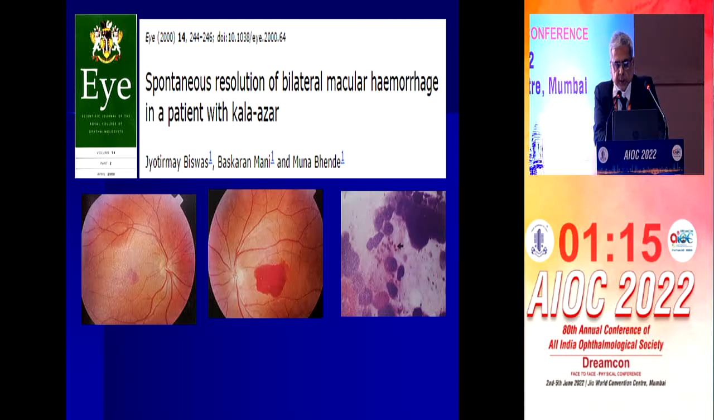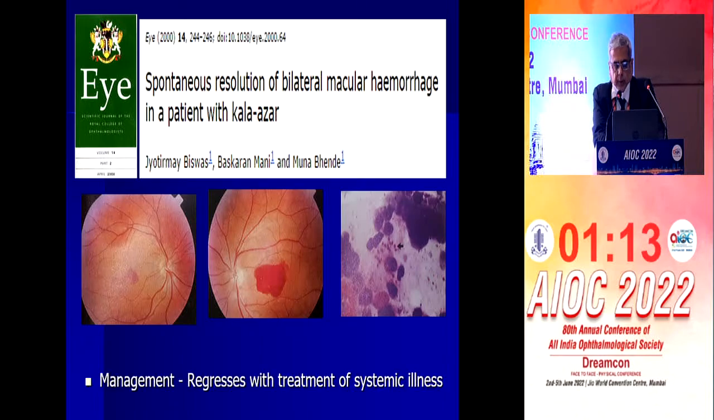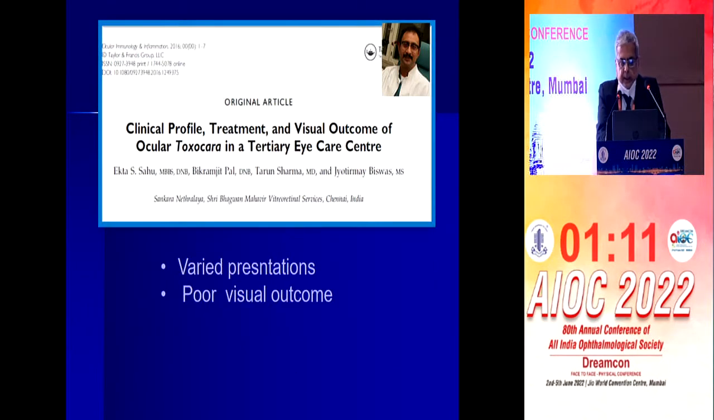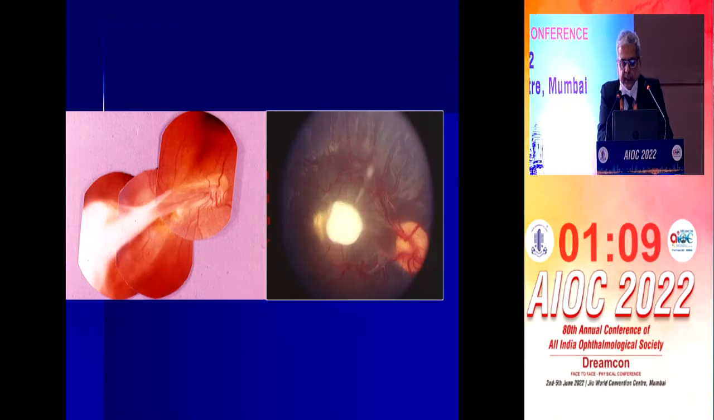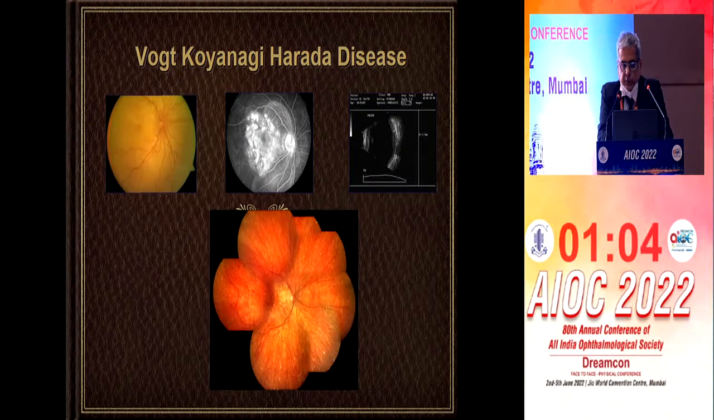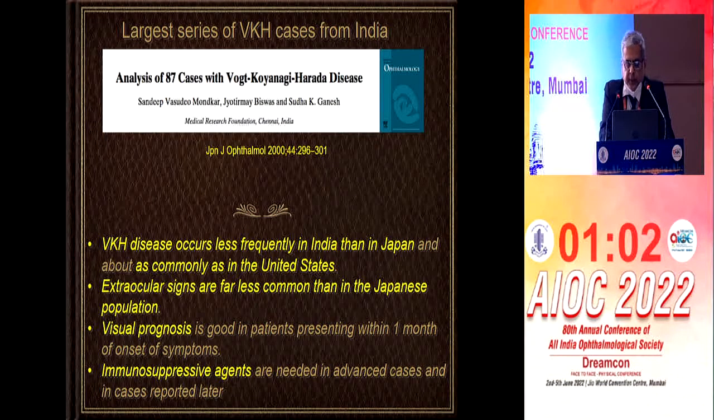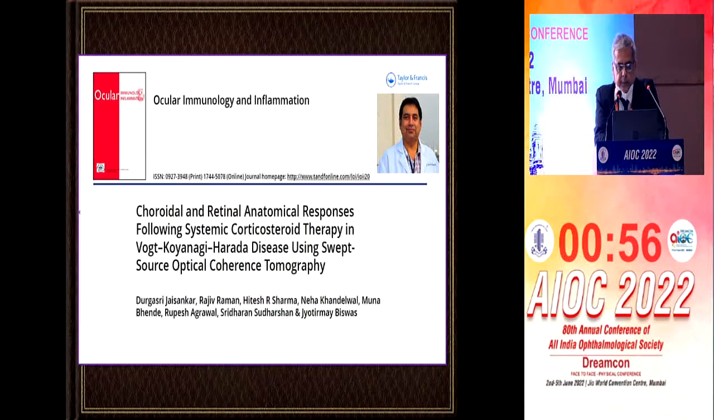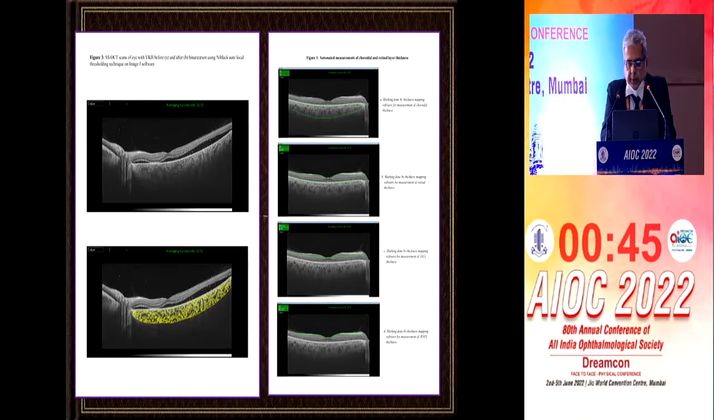In Kala-azar patients, we described the Leishman-Donovan bodies, and the clinical profile of Toxocara we have described, as well as VKH. We have 5 publications, and we showed that incomplete VKH is much more common than complete VKH. Extraocular signs are far less common than in the Japanese population. Recently, we described the choroidal and retinal anatomic response following systemic corticosteroid therapy using swept-source optical coherence tomography also.